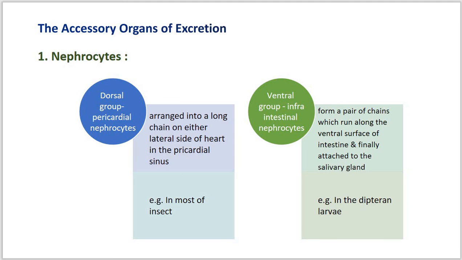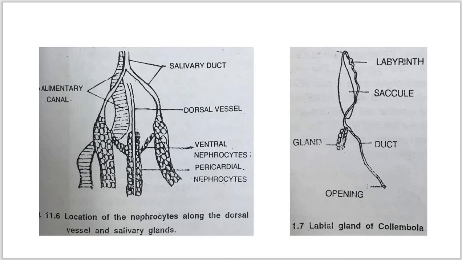pericardial sinus. You can focus on the diagram also. The dorsal nephrocytes are arranged into a long chain on the lateral side of the heart in the pericardial sinus.